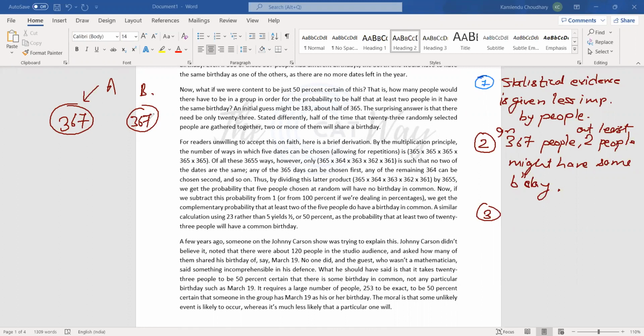So in group A and group B, there would be two people and two people, right? In most of the cases, in 99% of the cases, statistically, there would be at least two people who would have the same birthday.